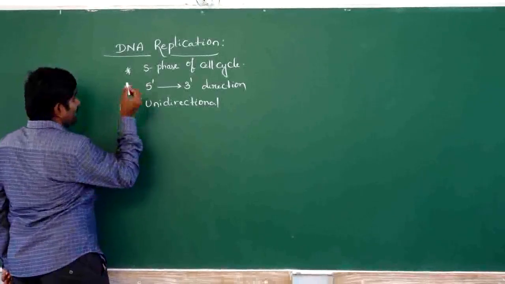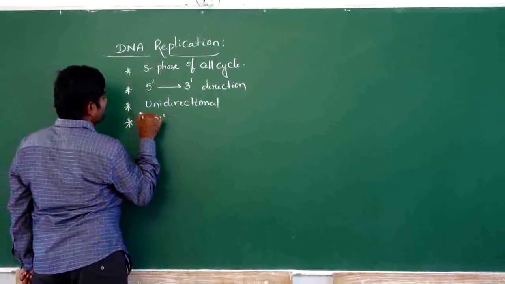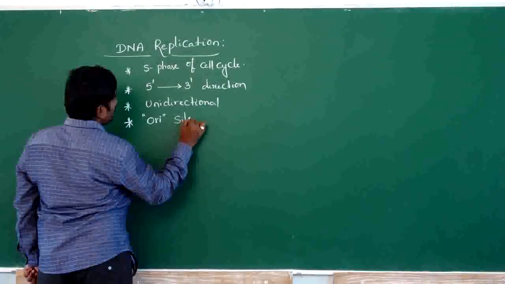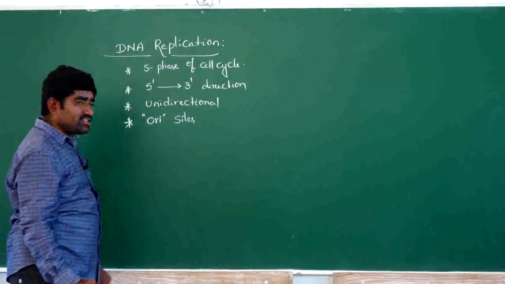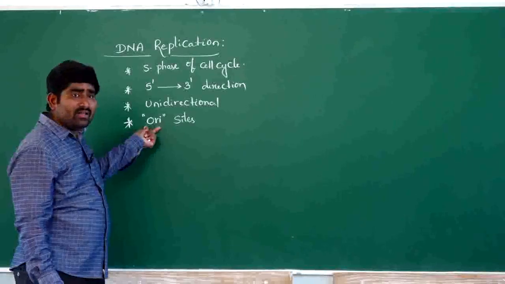And next, DNA replication takes place at specialized sites located on the DNA called ORI sites. The ORI site is also called the origin of replication site.